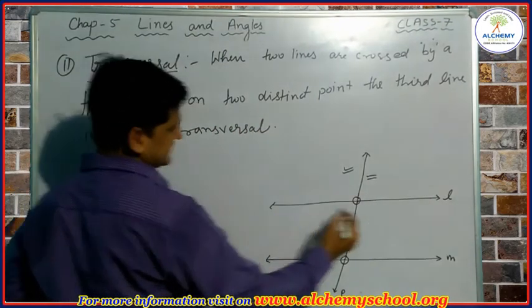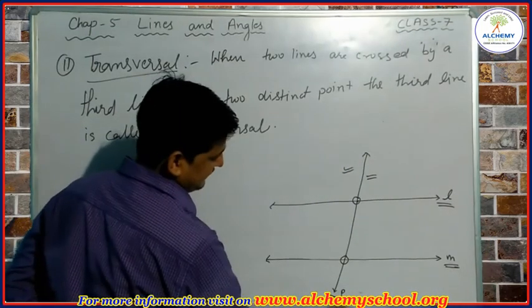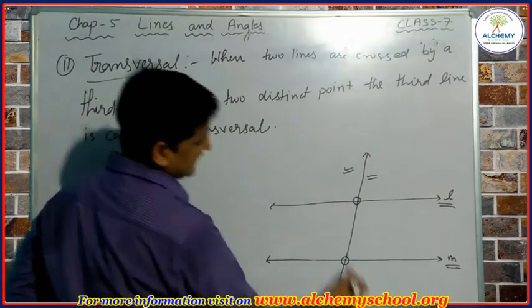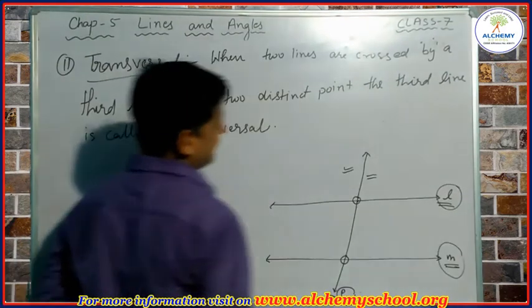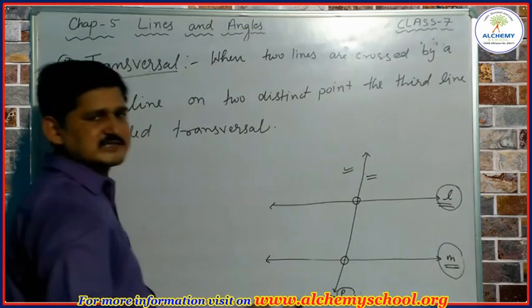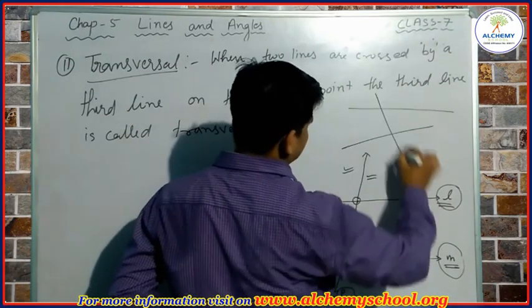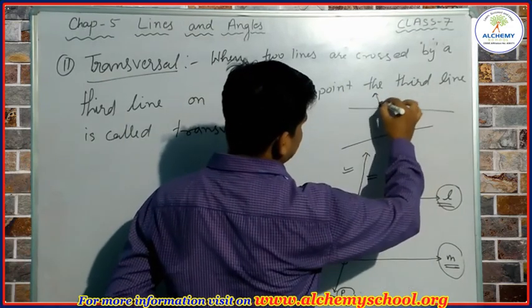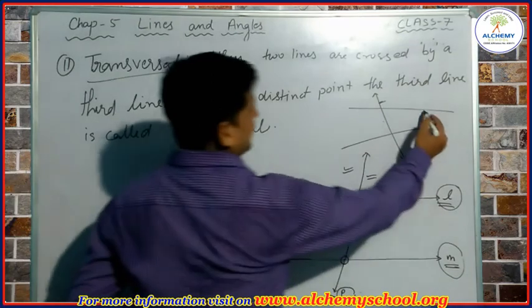This is line L, this is line M, this is line P, and line P is the transversal of line L and line M. It is not necessary to have parallel lines. We can have this kind of lines, and when they are crossed by a third line, this is also called a transversal of the two given lines.